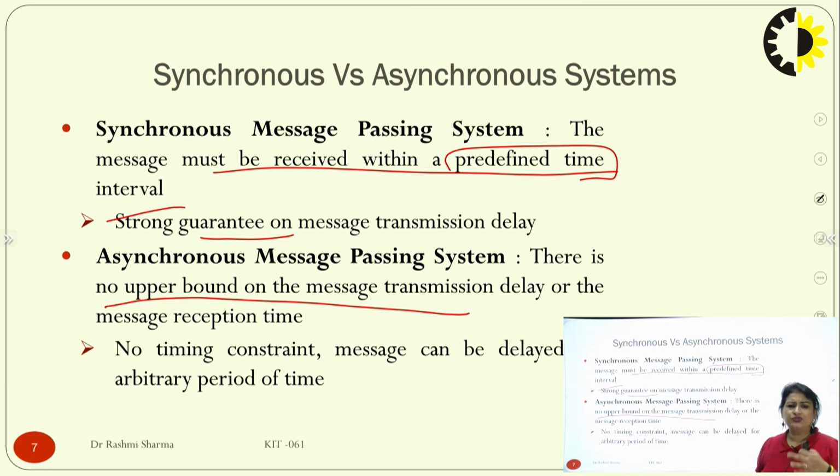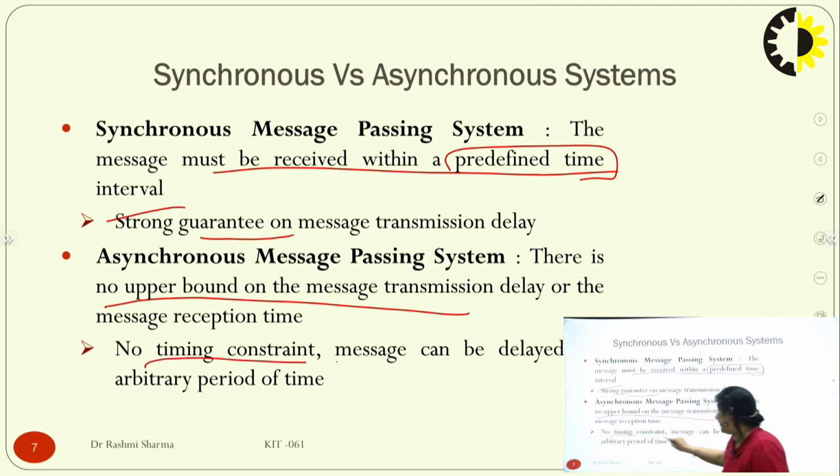So 3 days, 4 days, 8 days. That is the difference between your synchronous and asynchronous. In synchronous, you have some specific duration within which the message should reach. When we don't have any upper bound in which the message can be sent, it is your asynchronous form. So no timing constraint is there.